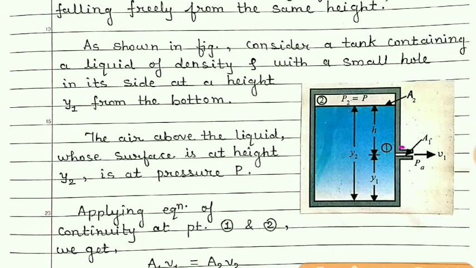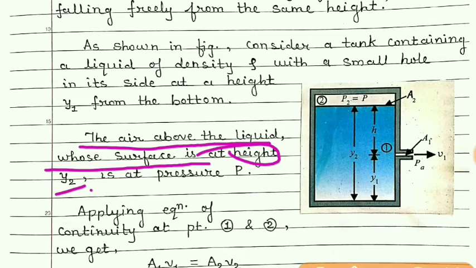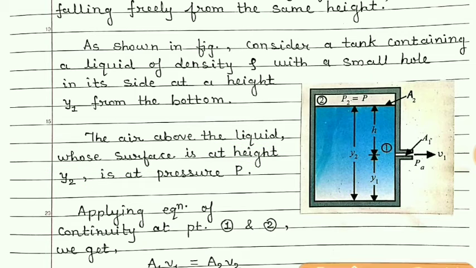Now the air above the liquid, whose surface is at height y2. You can see this is the surface of the liquid in the container, and its height is y2, and the pressure in the container is P. So P is the pressure.